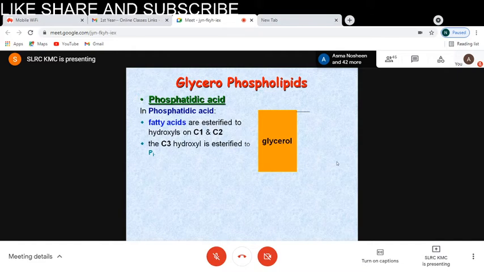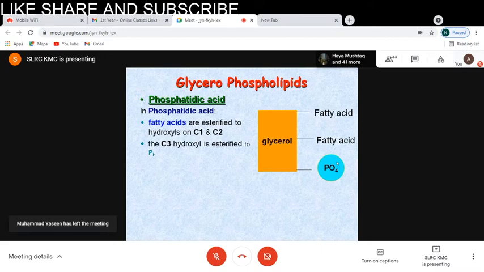This glycerol is the backbone of the glycerophospholipid. One fatty acid, second fatty acid, and this is the phosphate group. Now the two fatty acids are non-polar compounds, while the phosphate, having charge, is polar. Fatty acids are non-polar, neutral, and the phosphate group is charged and polar.